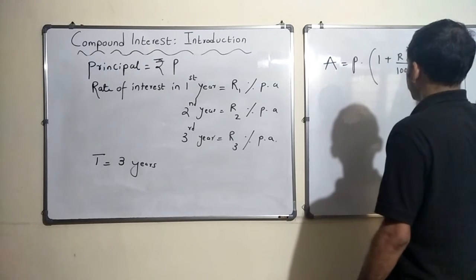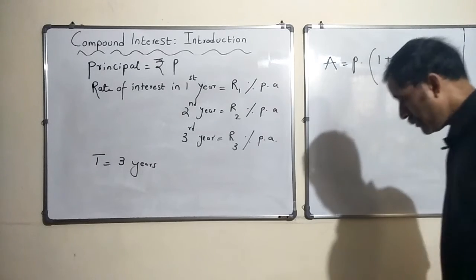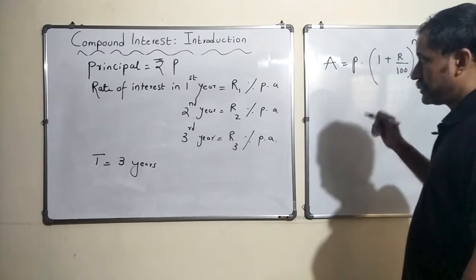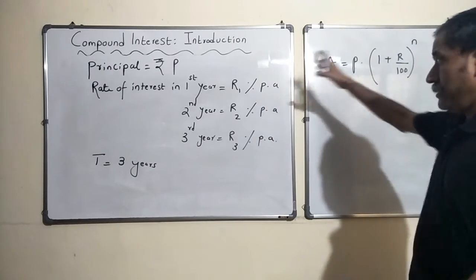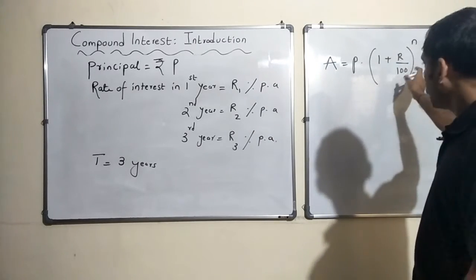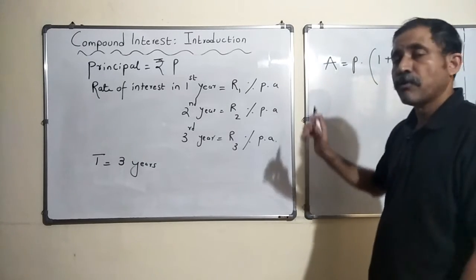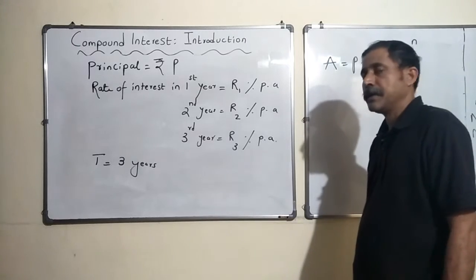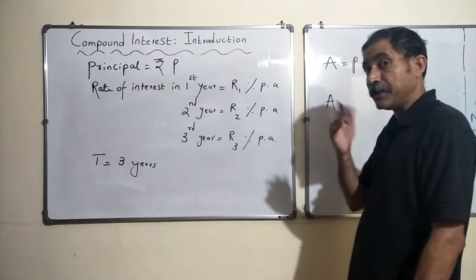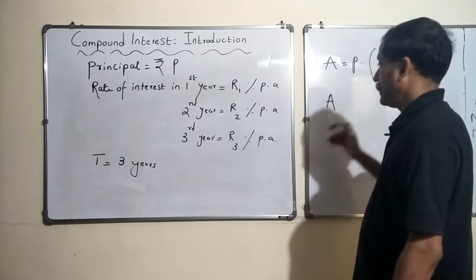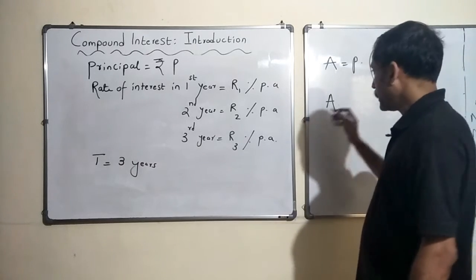the whole raised to N, where N is the number of years. In the previous case the rate of interest was the same and this is what we got. In this case, what would it be? You can go ahead and derive it just like we did for the earlier case. I showed you how to derive this. If you can go and convince yourself, that would be great.